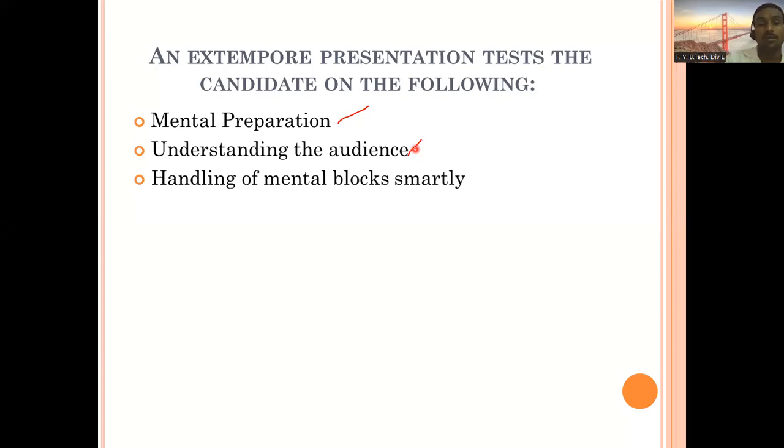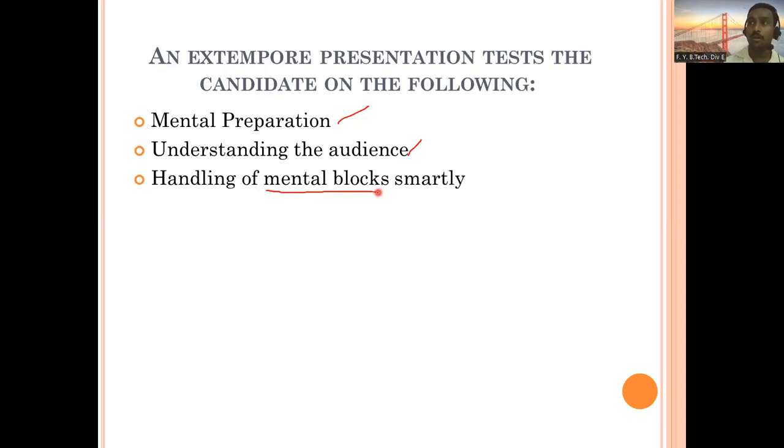Then handling of mental blocks smartly. What do you mean by mental blocks? Here you can think of the psychological barriers that you have in your mind. Sometimes you may feel that talking publicly is very tough. Maybe the audience may ask questions, and if the question is tough, how are you going to answer it? So these blocks should be cleared, and you should feel that I'm well prepared, and if any question comes, I'm going to handle it smartly and answer that question. This way you can prepare for such topics.